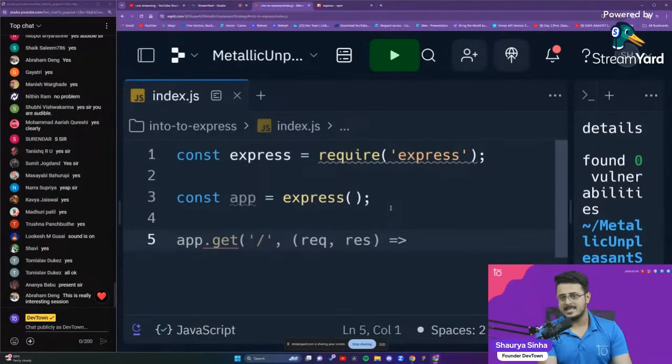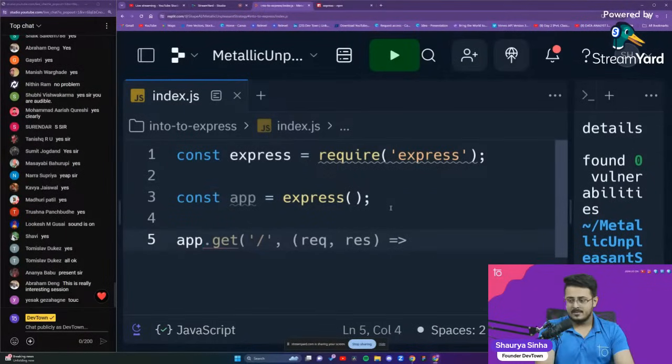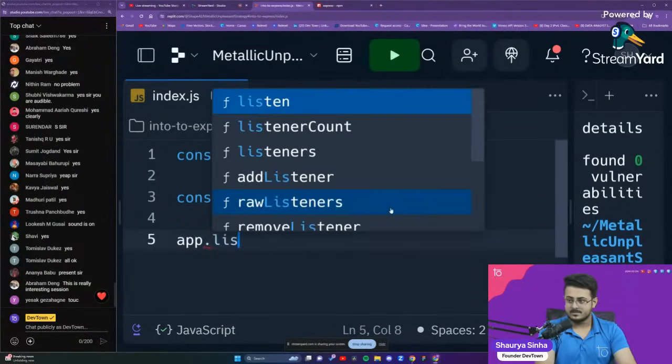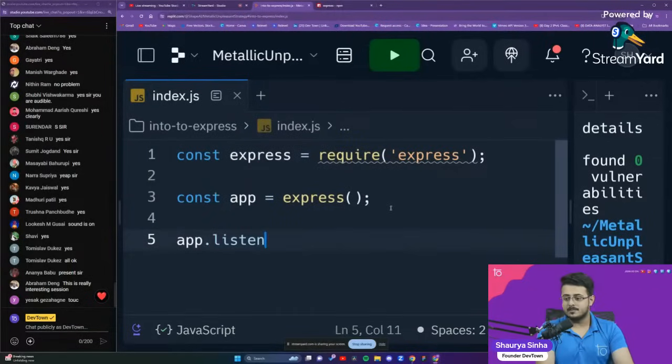Now, what happens is that your code as well will be working on one of these ports. So we will tell our app. App is basically what we are creating right over here. As we have said, app is basically your Express backend itself. We'll tell our app to continuously listen to one of these ports. So we are telling app to listen to one of these ports, guys.